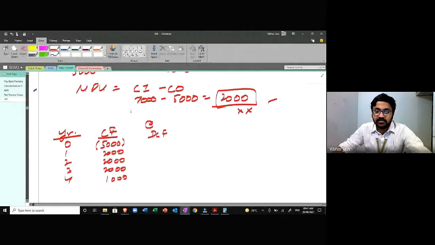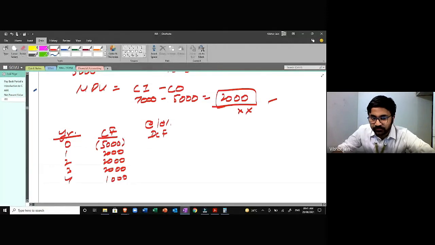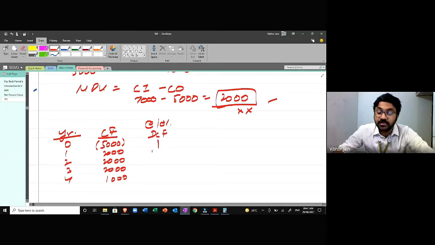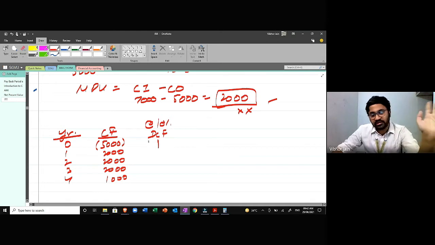The rate is 10%. This can be anything. It can be 11, 12, 13, 14. It doesn't matter at all. Discounting factor. How will I calculate the discounting factor? It's very easy. For year 0, the discounting factor would be 1. That means the value of 1 rupee today is equal to 1 rupee. It will be the same in all the rates.